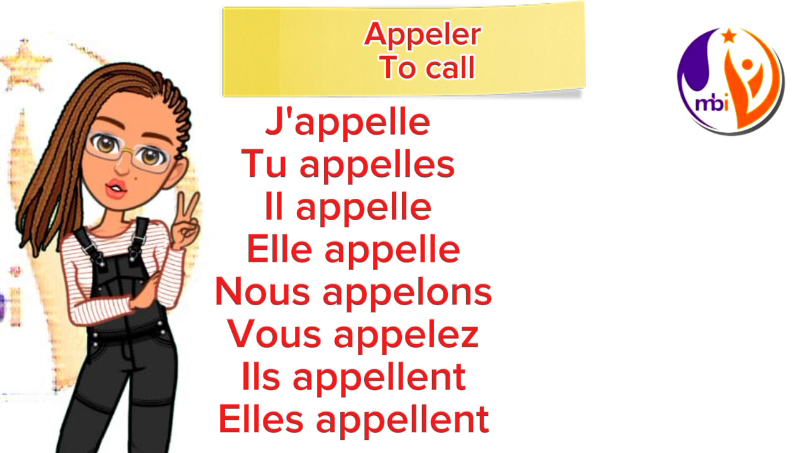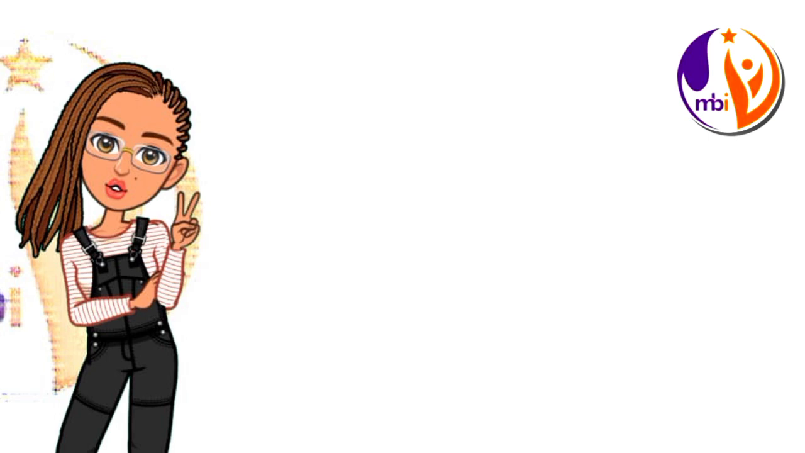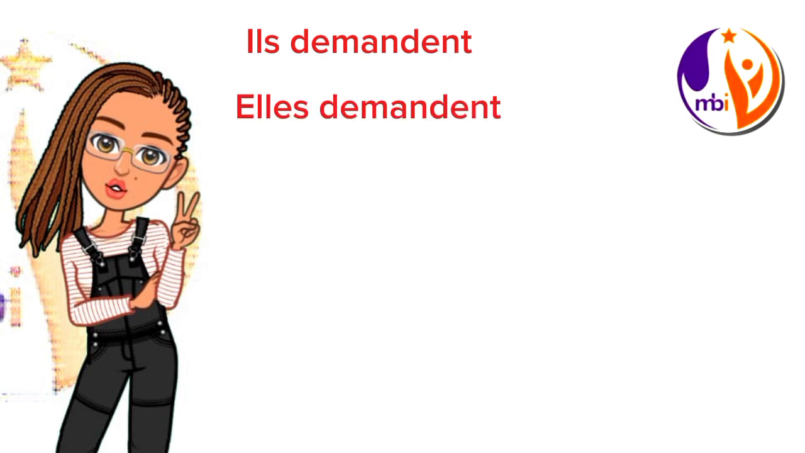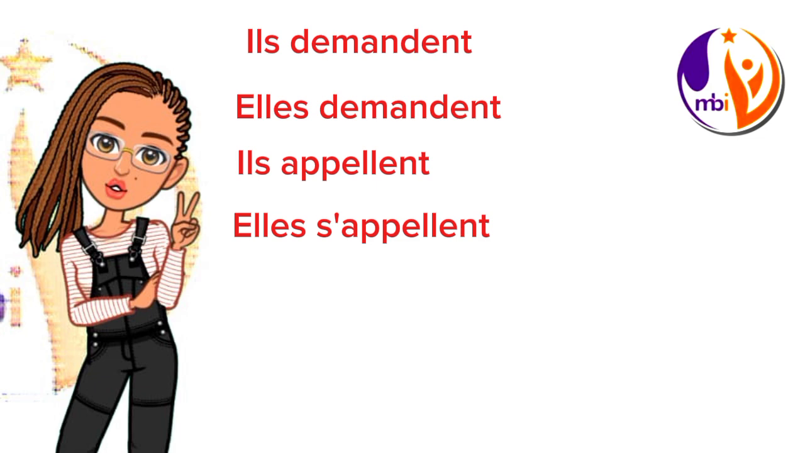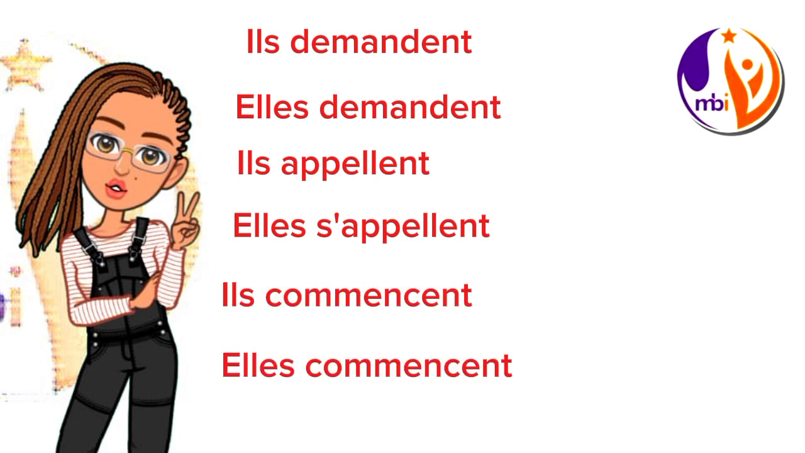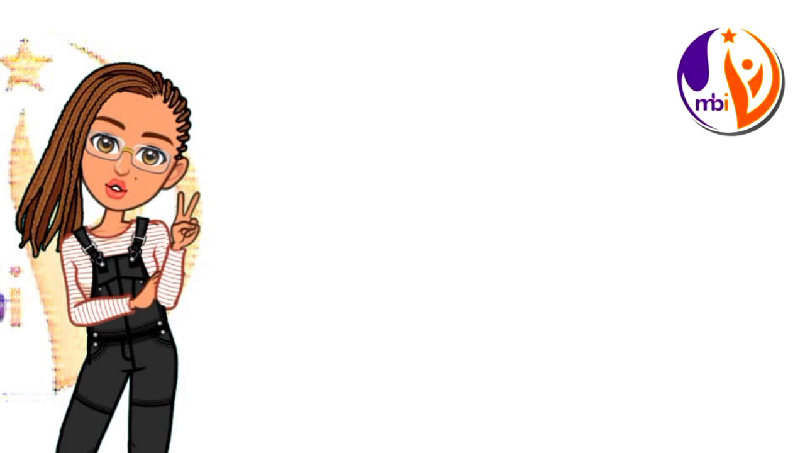Before we go to the next verb that you need to learn, let's look at that ENT. For all verbs, whether first group, second group, or third group, you don't pronounce that ending, ENT. For example, you say il demande, elle demande, ils appellent, elles appellent, il commence, elle commence. Take note of that pronunciation. Don't pronounce the ENT.